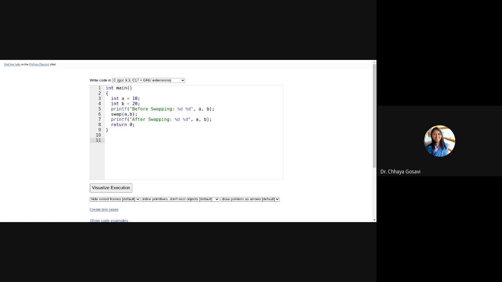We have to write a swap function, void swap. First I'll do it with call by value. Integer z. How to do that? I have to use z as a temporary variable. I have to store the value of x in z. So now x is free. Store the value of y in x, and now y is nothing but z.